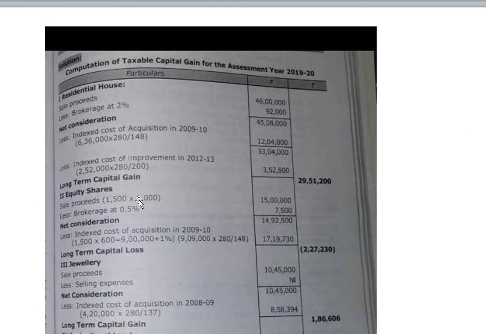Number 2, equity shares. Equity share value which was sold. See, go through the question. 1,500 equity shares of Tata were sold at rupees 1,000. So 1,500 into 1,000 is the sales consideration, 15 lakh. Brokerage here is given as 0.5% on sales, so 7,500. Net sales consideration is 14,92,500.